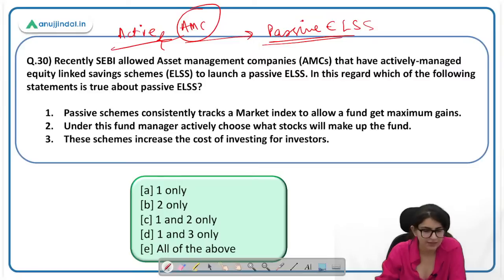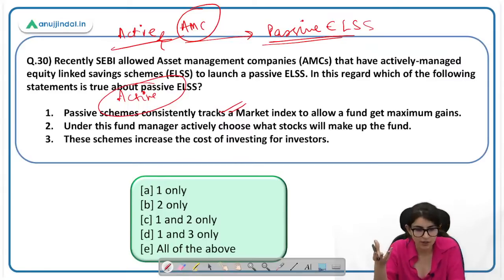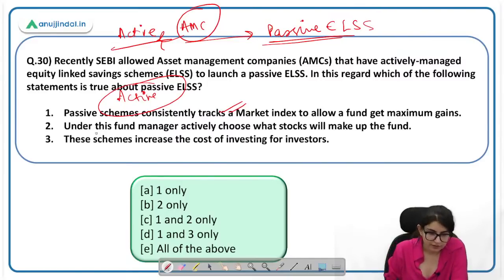Passive schemes consistently track the market index to allow fund and get maximum gains. This is correct. This is the actual definition of passive scheme. Active schemes में क्या होता है? They try to get ahead of the market. They try to make predictions. तो बहुत ज़्यादा involvement होती है. That is why it is active. Under this, the fund manager actively chooses the stocks that will make up the fund. No. So this is about active, not passive. The question is about passive. These schemes increase the cost of investing for investors. This is also incorrect because passive है, so cost of investment decrease हो जाएगी. So here A only will be the correct statement.